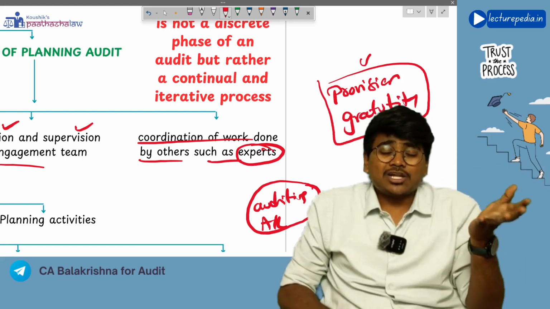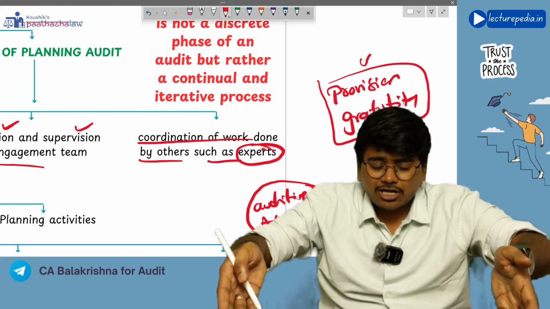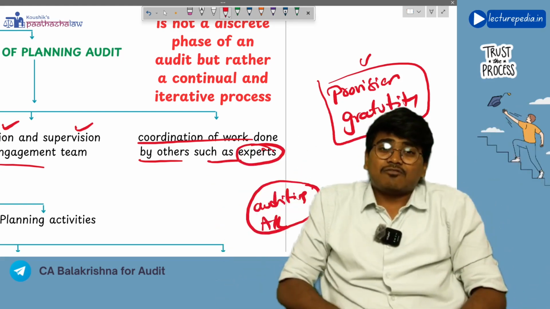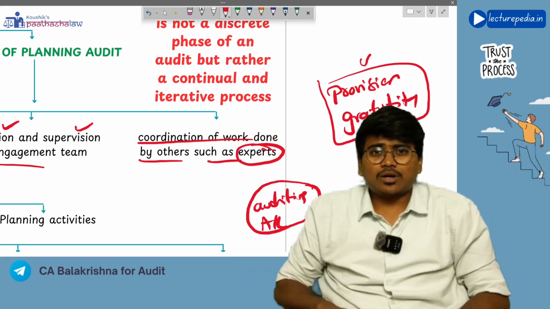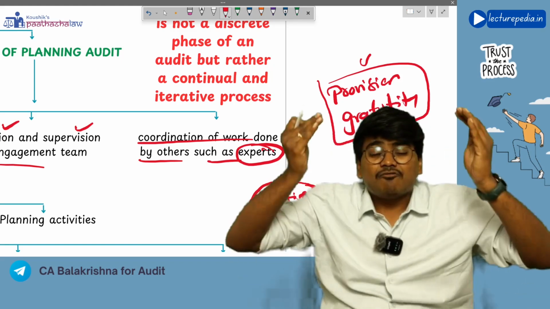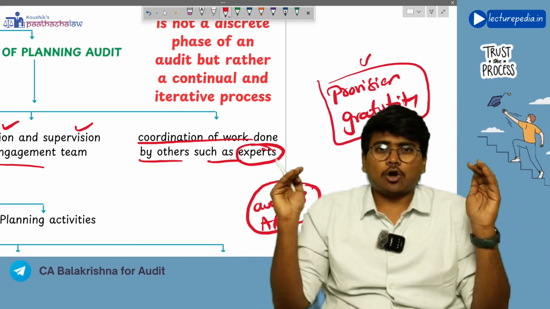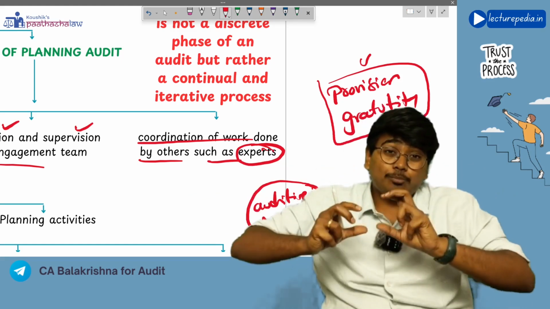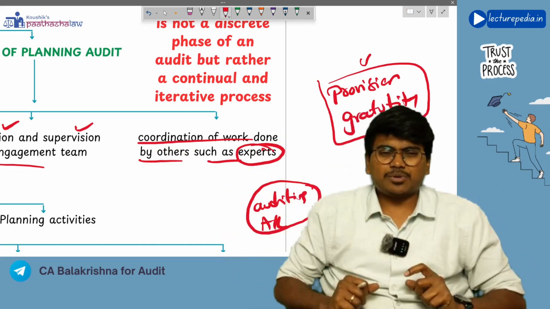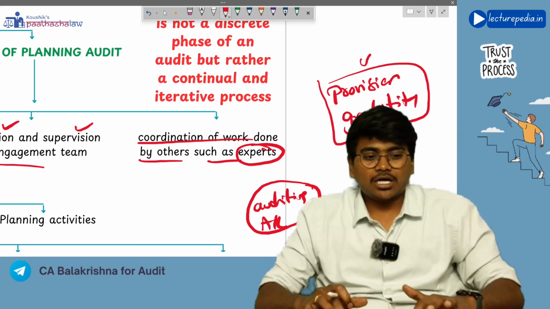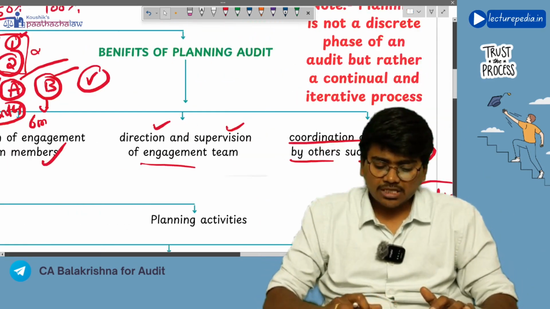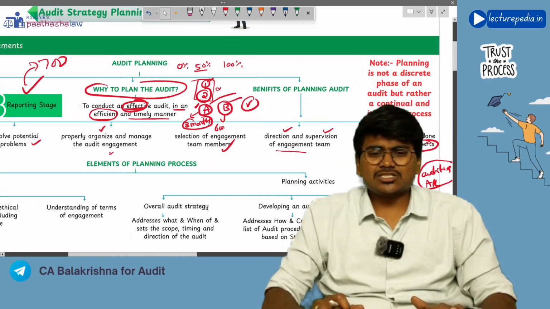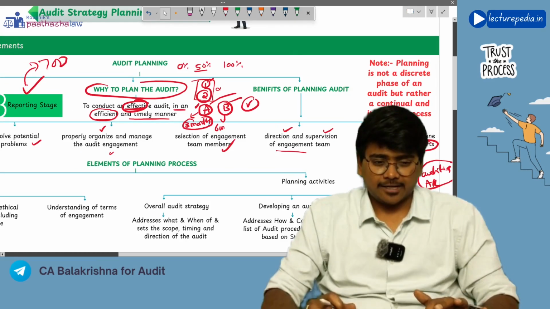Now how can the auditor know how much inventory of oil is present in the earth? For this, again, expertise is required, right? So like this, for various situations during the audit, the auditor will use the work of an expert. So in order to properly coordinate with the expert, planning will help the auditor. Okay, so these are the benefits of planning.